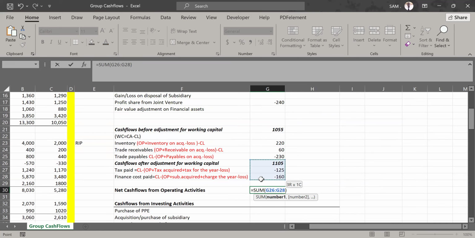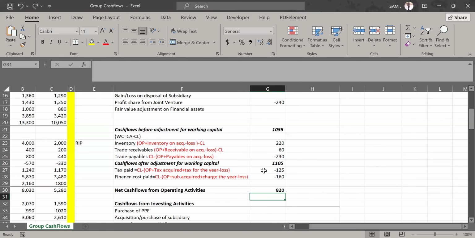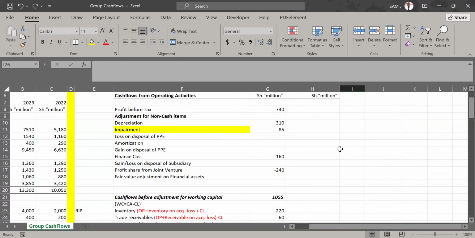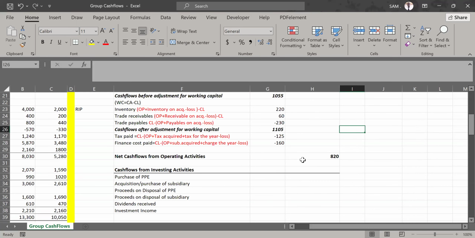That gives us the net cash flow from operating activities. And in my case, I'm getting 820. I think I need even to put it on this other cell here, this other total side. Yes, that is the net cash flow from operating activities.